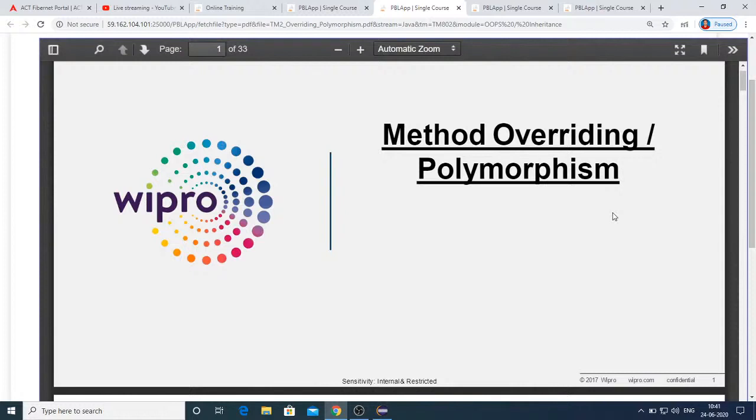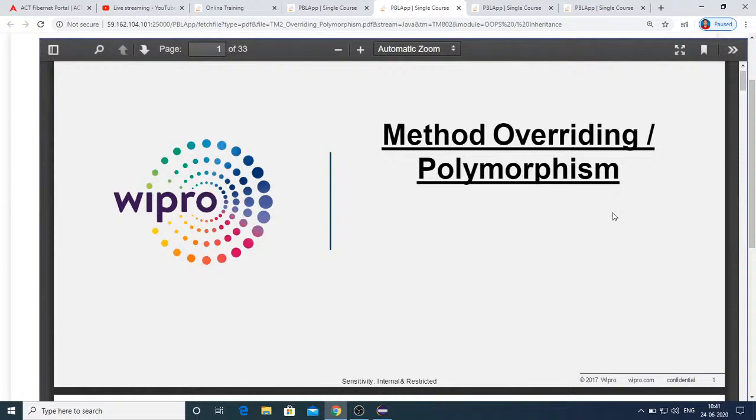And just like how we can override methods, we cannot override constructors. So constructor overloading you can do, constructor overriding you can't do. So what do you mean by constructor overriding? As you know, a constructor is a special kind of method which has exactly the same name as the class name. So how can you use the same class name in the child class?